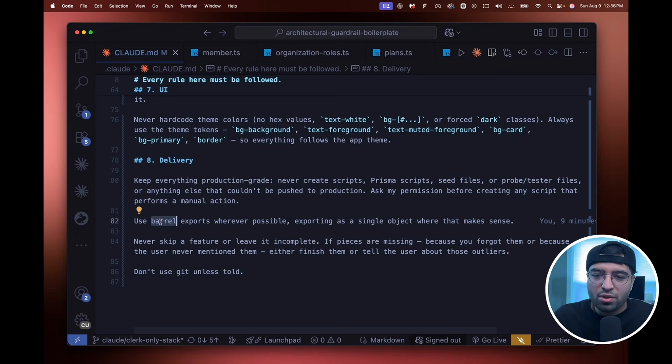But the reason why I'm using barrel exports here is because when AI can find an index file, it will find everything else from there just like that. So let's say I'm building a website builder and it wants to map out how the website builder works. Inside the barrel exports in my index file, you can see every single section.